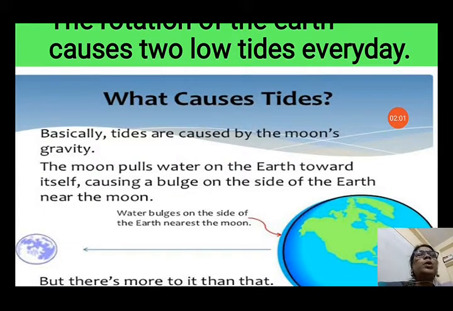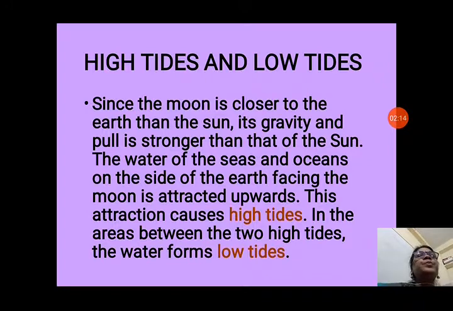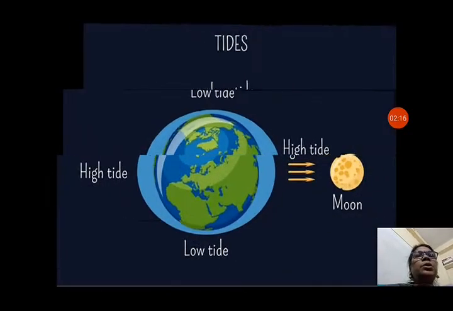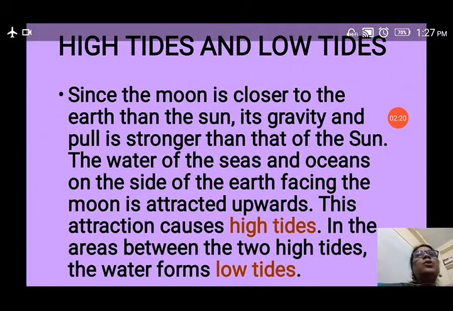The moon pulls water on the earth towards itself, causing a bulge on the side of the earth near the moon. You can see the picture also. Here, the water bulges out towards the side of the moon. There are two types of tides, high tides and low tides.